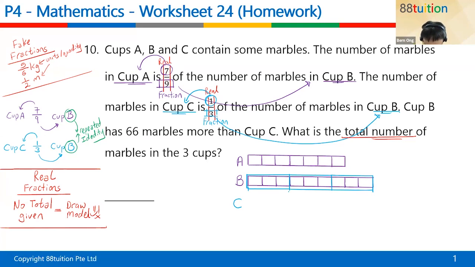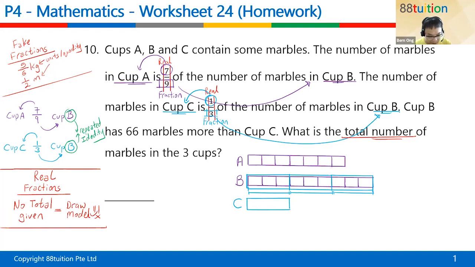So that I can have what? 1, 2, 3. Why must I have 3? Because the question says so. All right, the second portion. C is 1, B is 3. So C, how does it look like? C will look like this. Can you see? C will only have 1, and B will have 3. Can you see that or not?